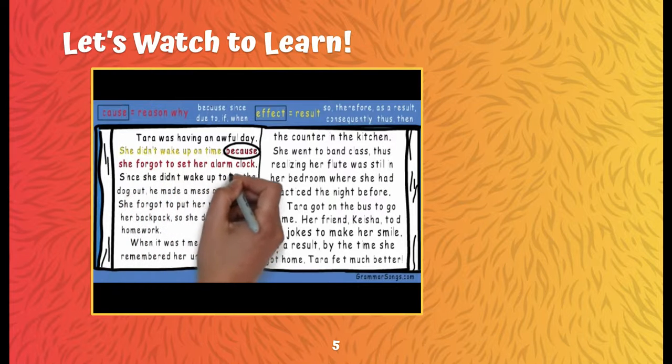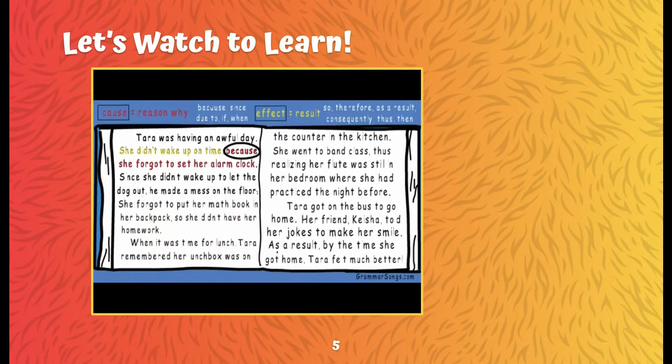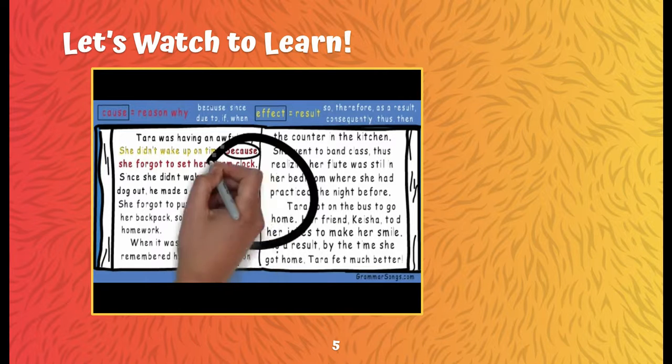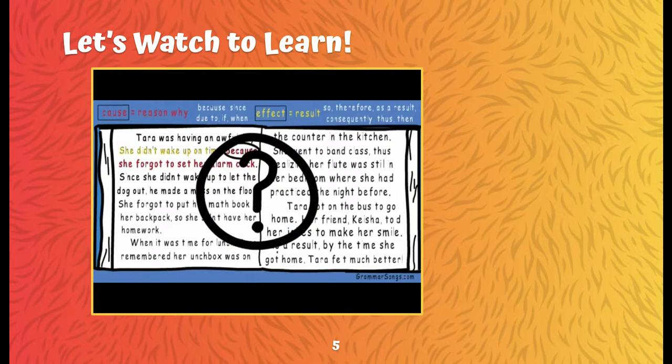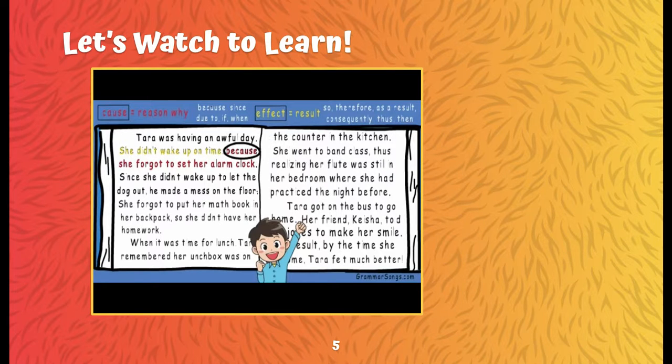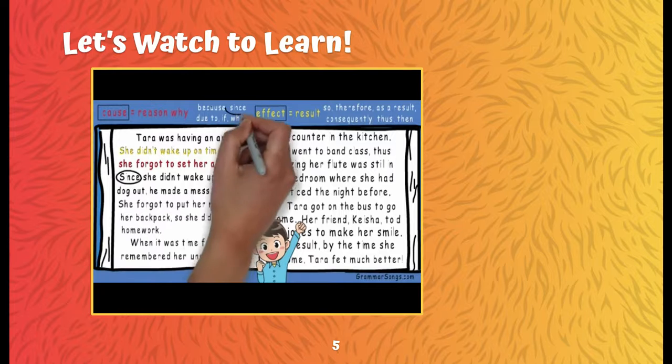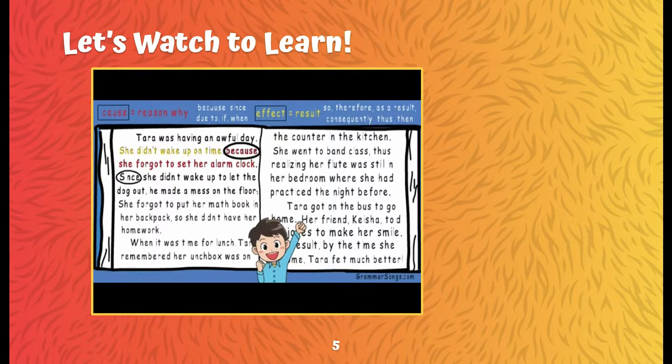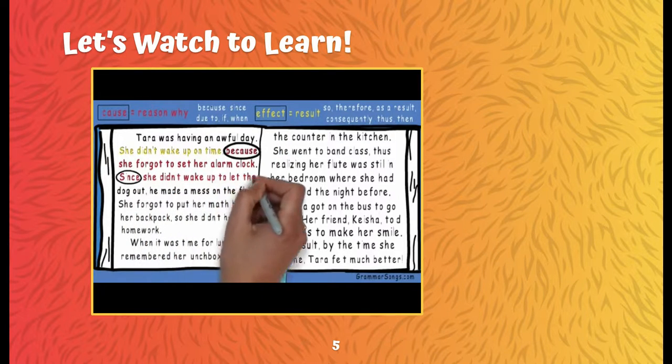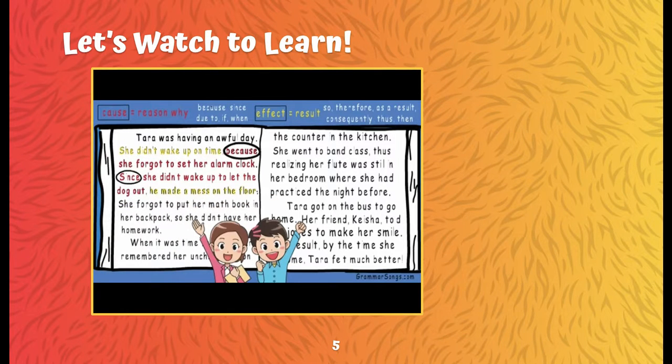Since she didn't wake up to let the dog out, he made a mess on the floor. Do you see a signal word that can help us? I see since. You're right. Since is another word that indicates a cause. Since she didn't wake up to let the dog out, he made a mess on the floor. And not waking up on time caused the dog to make a mess on the floor. The dog making a mess was the result or effect. Excellent. Let's read some more.